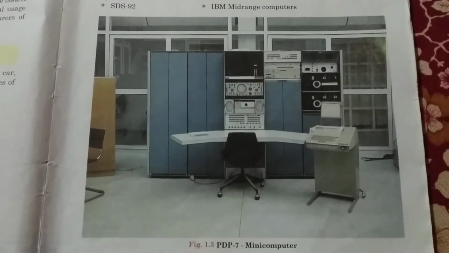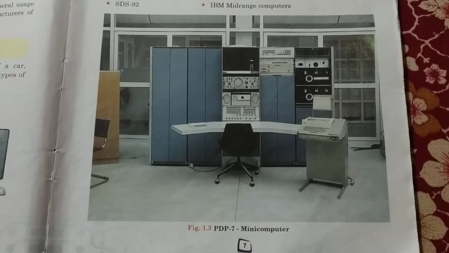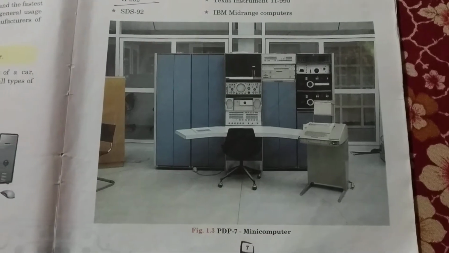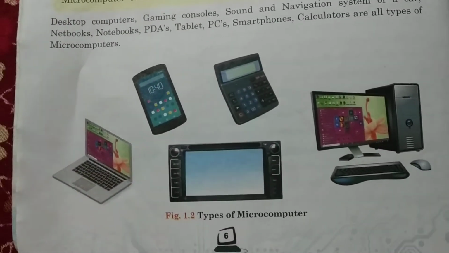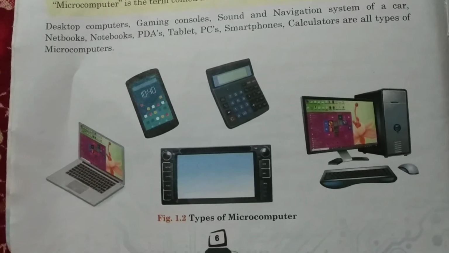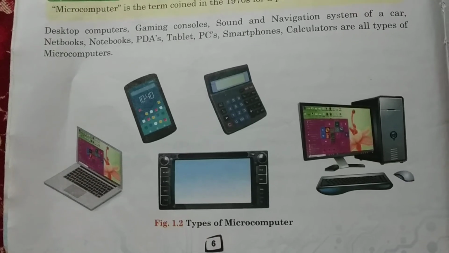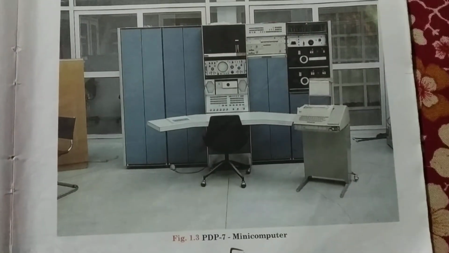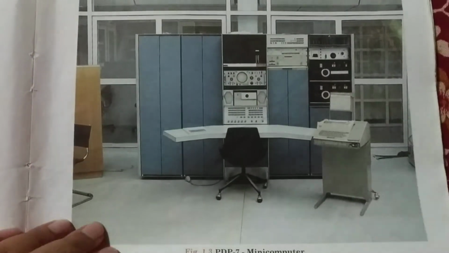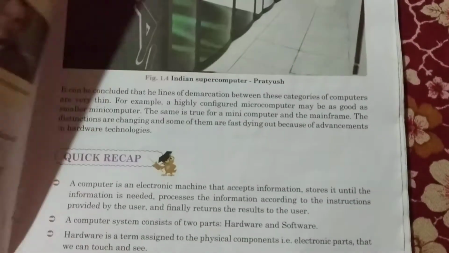Then in figure 1.3 you have the picture of a mini computer which you can see in your own book and see how big it is. It is not like microcomputers which are very small and can be handled easily, and can be carried anywhere. Portable means which we can carry. But these things are comparatively bigger in size and we have to keep them in a fixed place, not that we can move it anywhere we want or like.